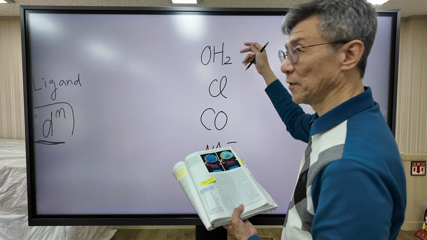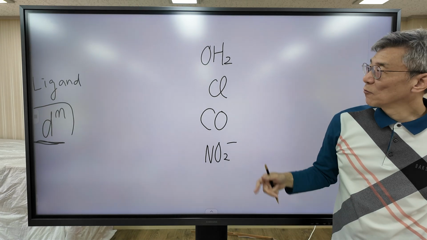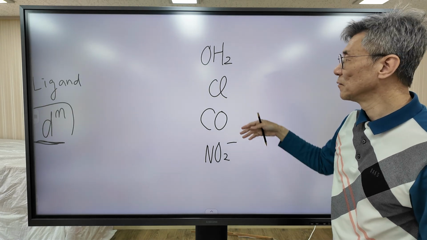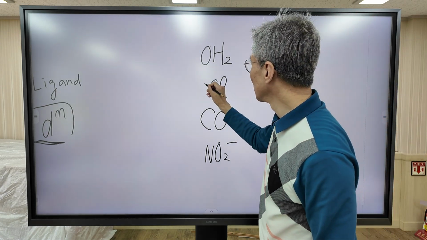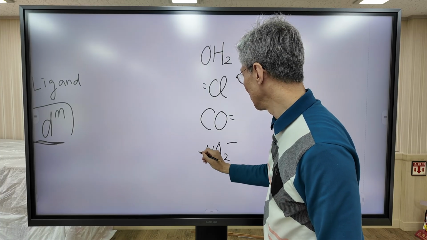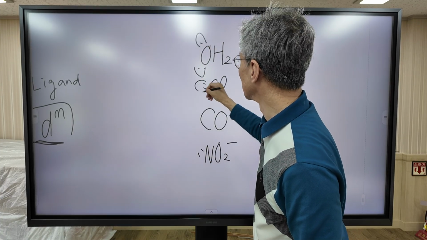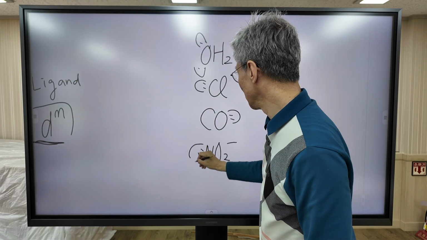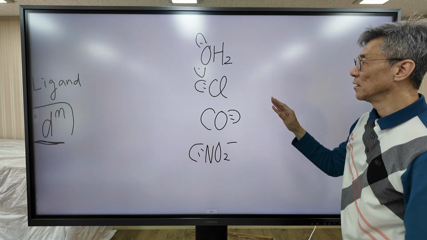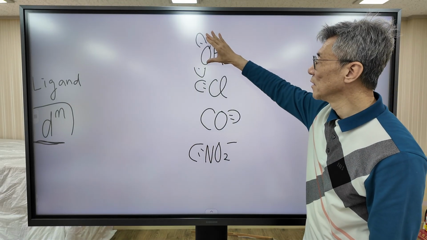This is a list of ligands. There is one thing in common for these ligands. All the ligands have lone pairs. In coordination chemistry, all of them have lone pairs.